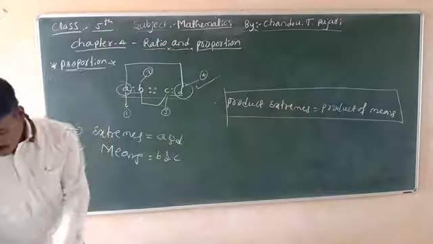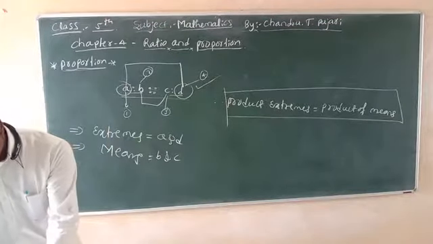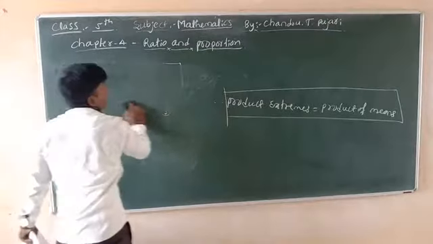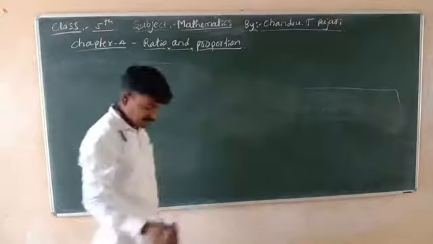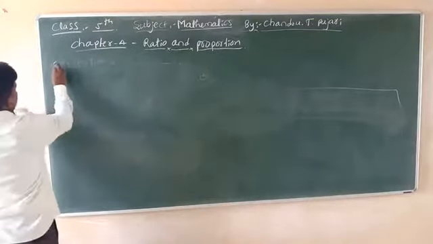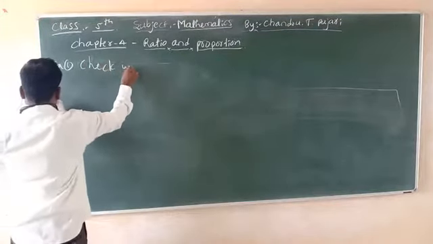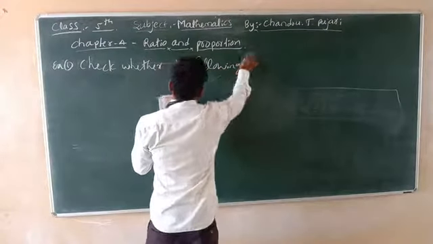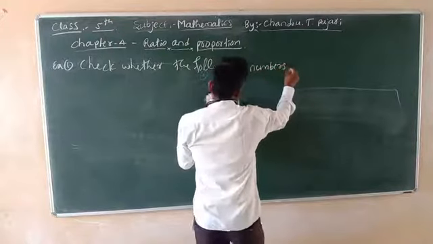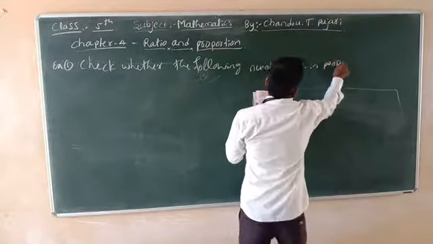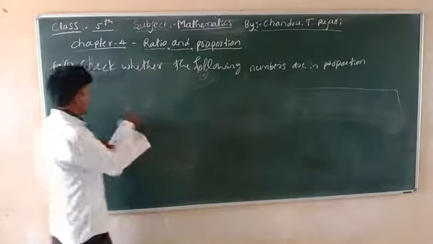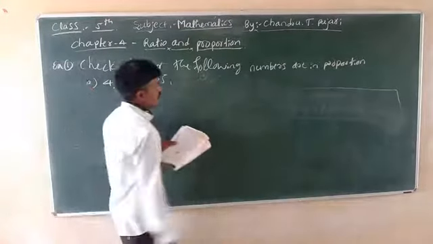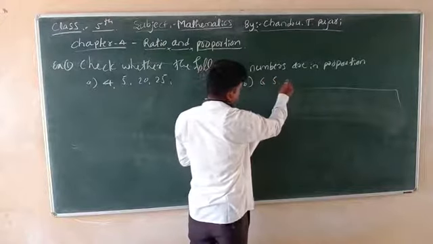Consider one example on proportion. Check whether the following numbers are in proportion. First, A: 4, 5, 20 and 25. And B: 6, 5, 18 and 20.